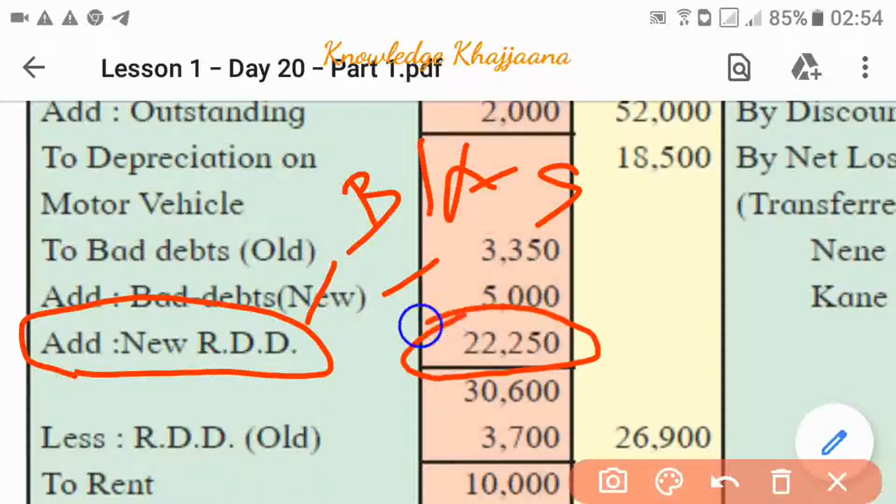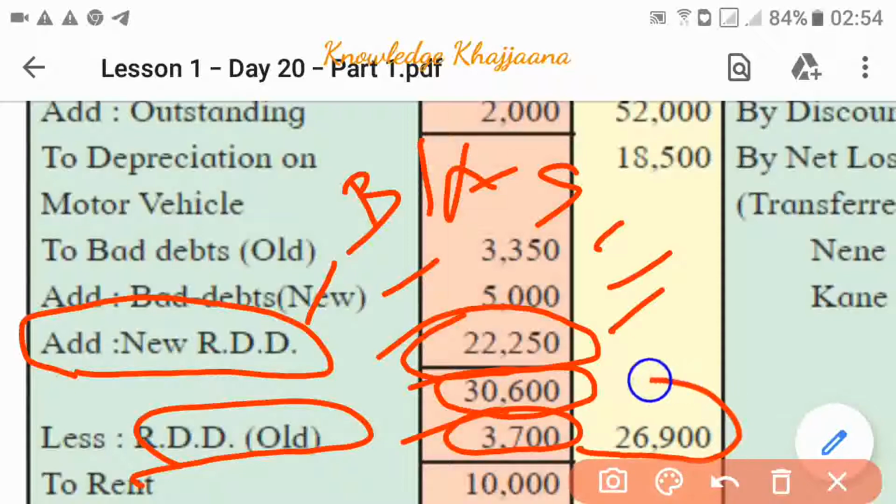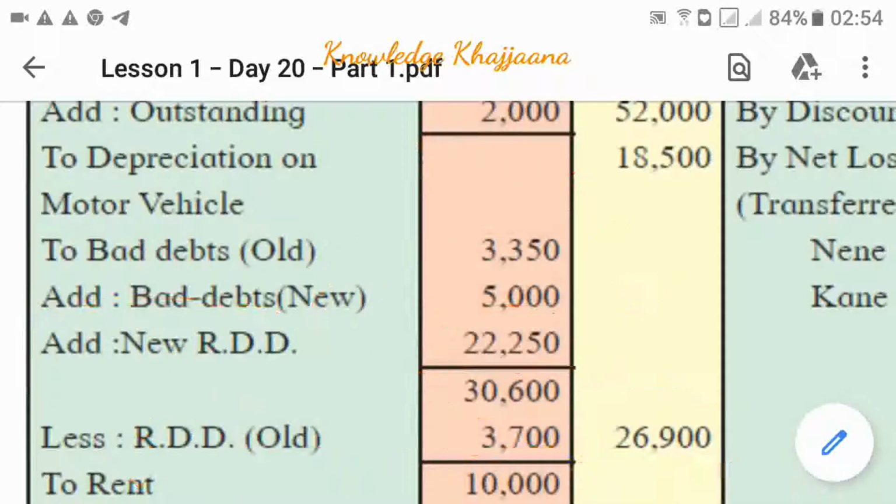Now what do we have to do? To the old bad debts, we have to add the new bad debts as well as the new RDD, and this would be the final amount of the bad debts. From it we have to deduct the old RDD, and what was the amount of old RDD? Rupees 3,700. So after deducting this 3,700 from 30,600, we get the final amount of bad debts, that is rupees 26,900.